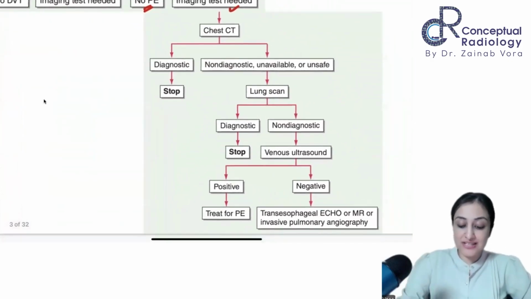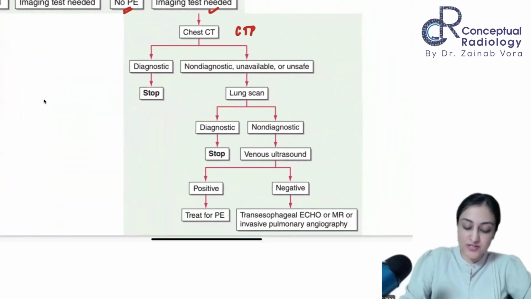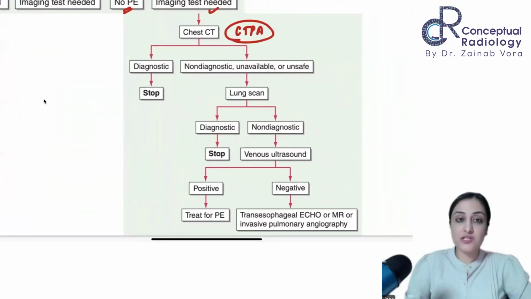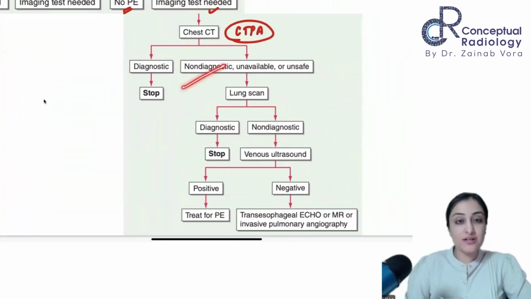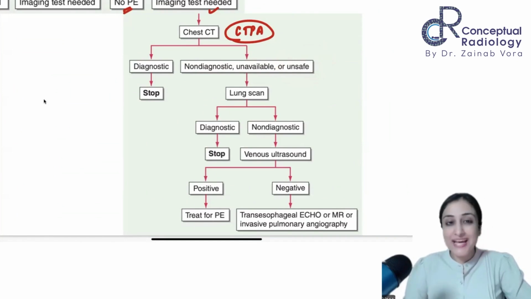So the imaging testing which is needed, you all know, is a chest CT, and we are going to prefer a CT pulmonary angiogram. Okay, so if it is diagnostic, no need to do anything. If it is not diagnostic, unavailable, or unsafe for various reasons that we will talk about, either there is a contrast allergy or a history of anaphylactic reaction, or renal failure, no point of doing a CT then.